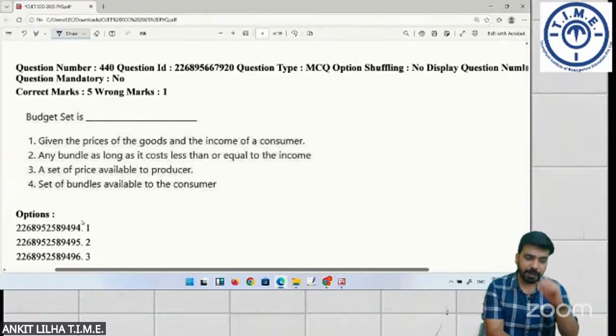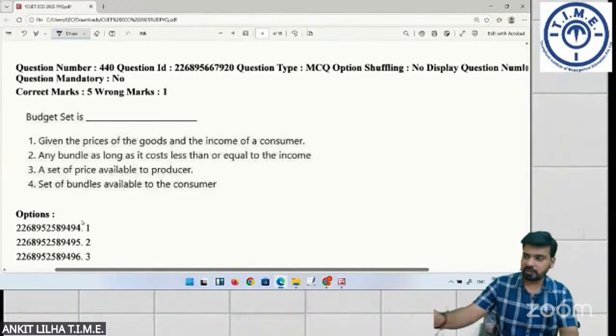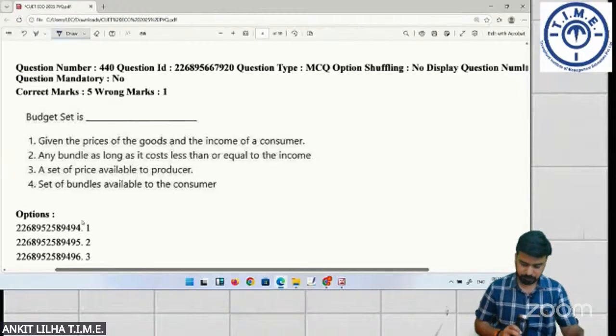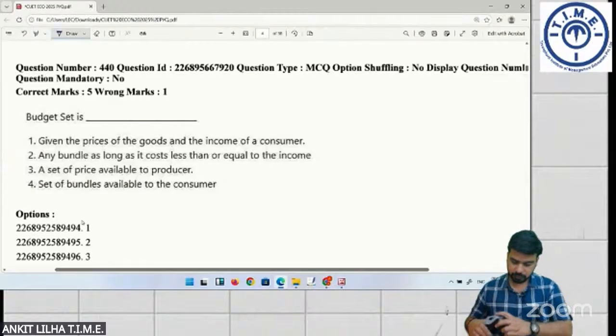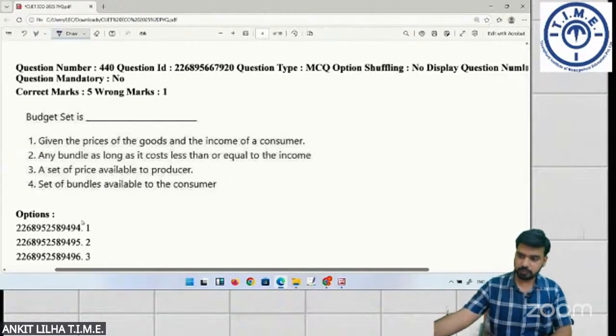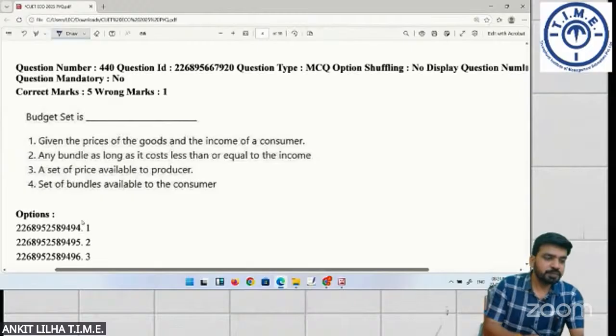A set of price available to producer, set of bundles available to consumer. What is budget set? It is any bundle as long as it costs less than or equal to the income.